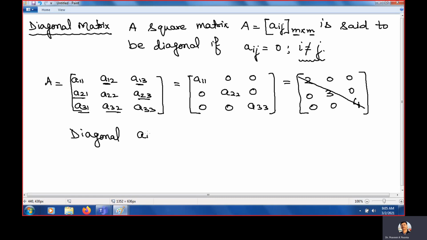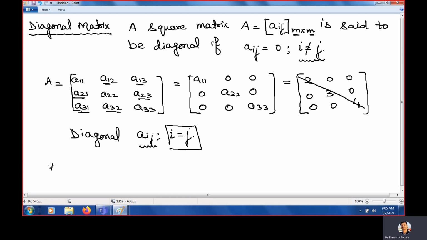Diagonal means Aij where i is equal to j. If I am talking about Aij when i is equal to j, then this is the diagonal. So diagonal means these entries should not be 0. Other entries may be 0. Clear? So this is the diagonal matrix.